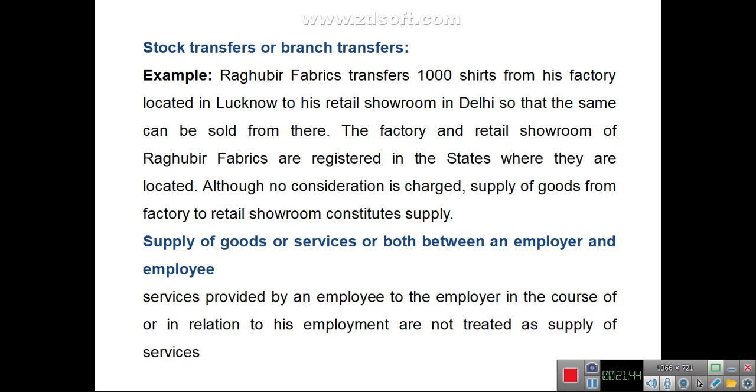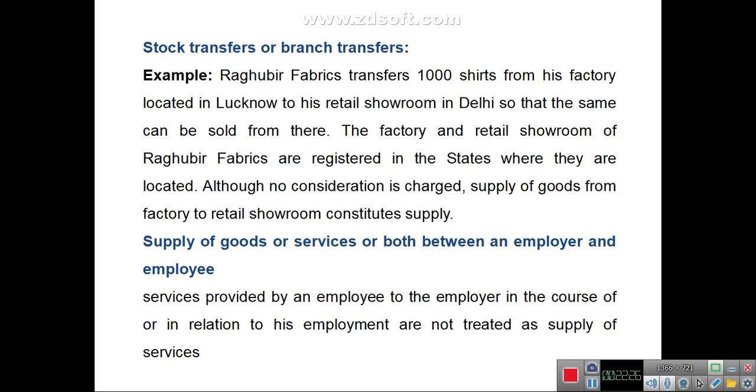Now the next is stock transfer or branch transfer. If the supply is made by one branch office to another branch office, it will be a taxable supply. For example, Raghubir Fabrics transfers 1,000 shirts from his factory located in Lucknow to his retail showroom in Delhi, so that the same can be sold from there. Here the factory and retail showroom of Raghubir are registered in different states, and though no consideration is charged, still it will be a taxable supply.